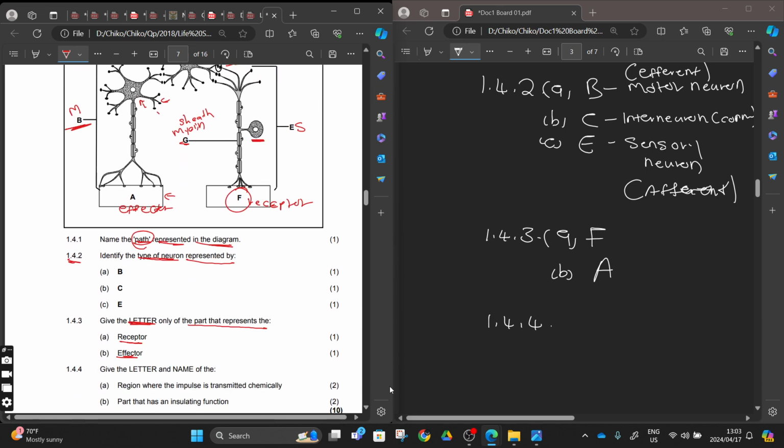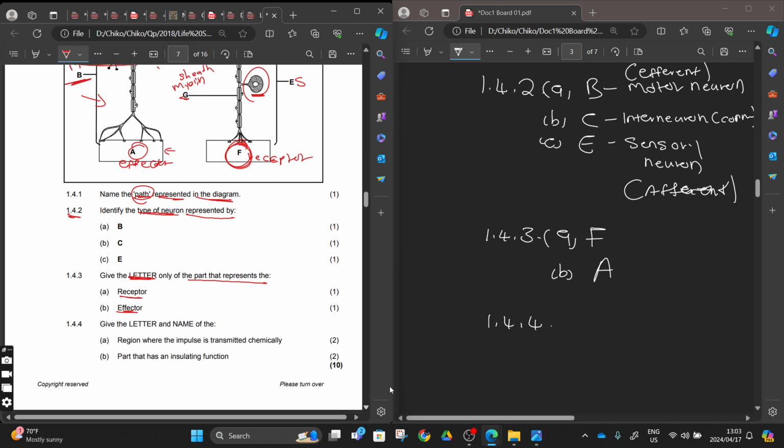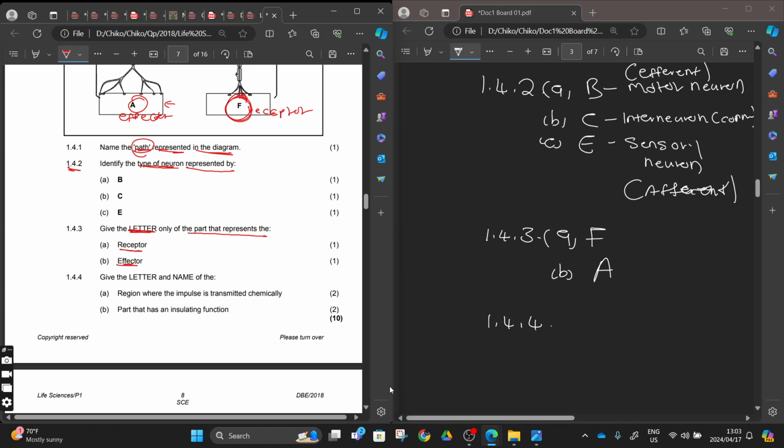As you can see here, for the efferent and the effector and the receptor, they didn't say label them, they said give us the letter. In other books, they can say label number A and number F. Well, now you know the sensory neuron connects to a receptor up until it goes to the central nervous system. This one will be our central nervous system. And then tomorrow, Thursday, we'll be doing our peripheral nervous system. It will be this part going down there, right? Tomorrow, join us when we do the peripheral nervous system.